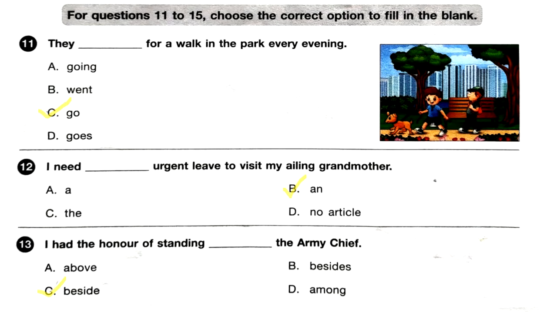And you should understand why not besides, because beside means next to, or at the side of. So this makes sense in the context of standing physically next to a high ranking official. When you put besides, it means in addition to or apart from, which will not fit the sentence. So the answer is option C, beside.